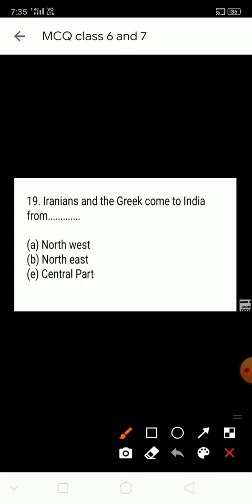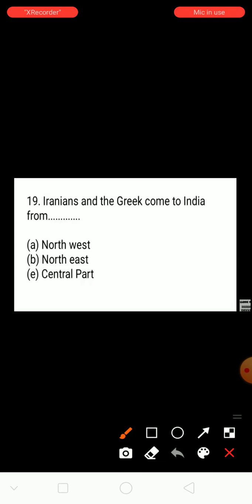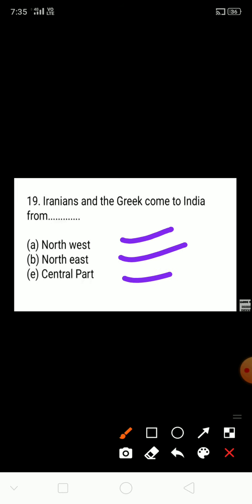Next question. Iranians and Greeks came to India from? In which direction did they come to India? See here, the given options are northwest, northeast, central part. The right answer is the northwest.